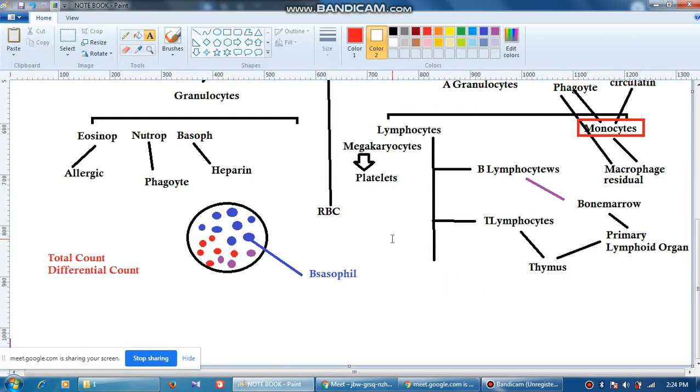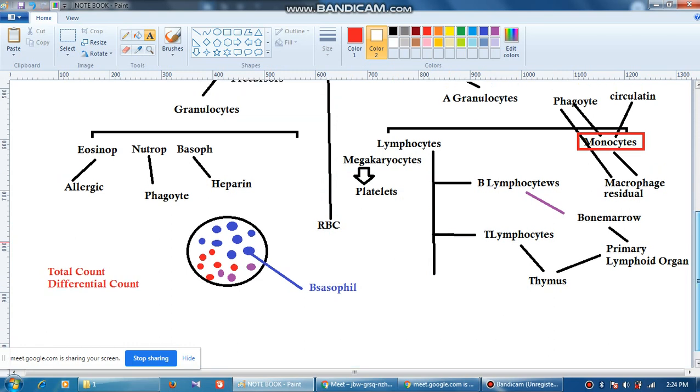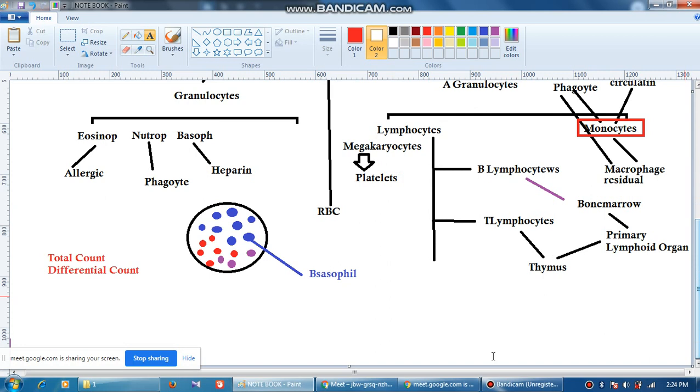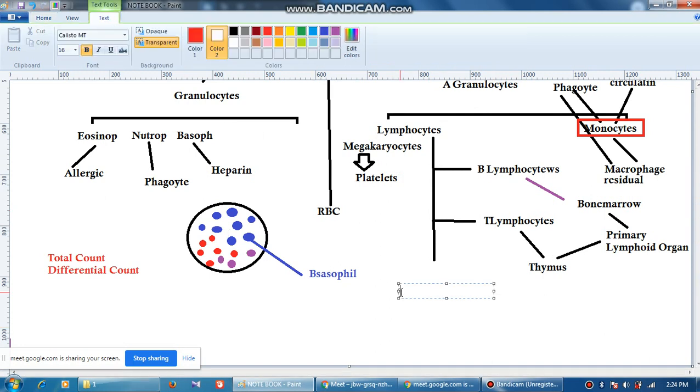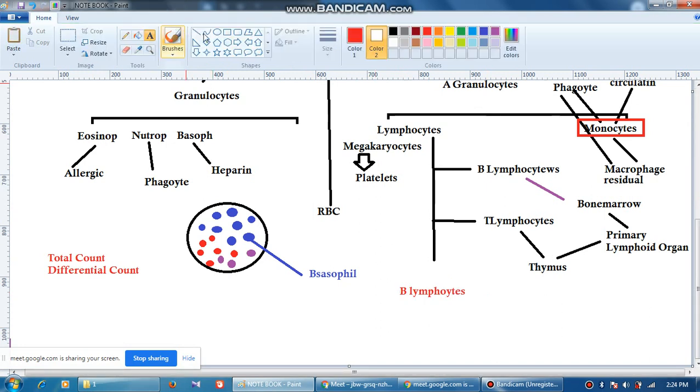Then some other aspect of this is, okay, now B lymphocytes. Now B lymphocytes are very important. Why? B lymphocytes are the cells which will look after the humoral immune response. So B lymphocytes are responsible for what? Immune responses are of multiple different types, okay, so I'll come to that point.